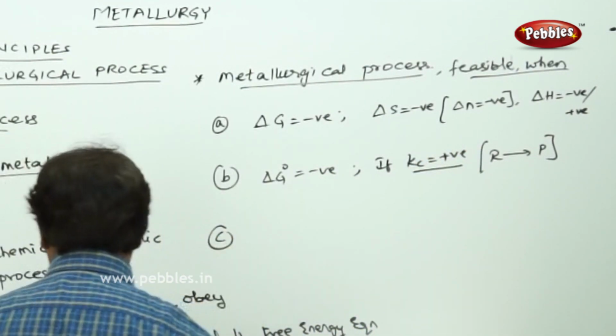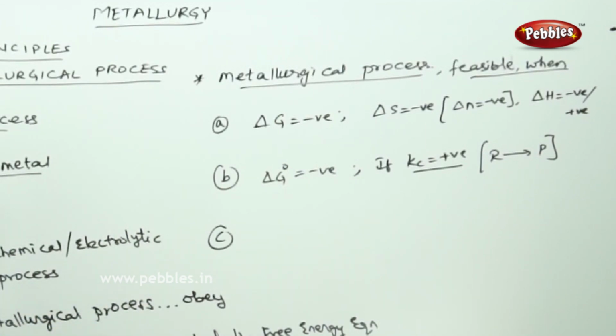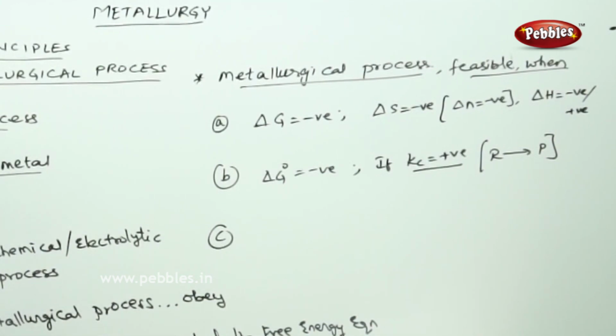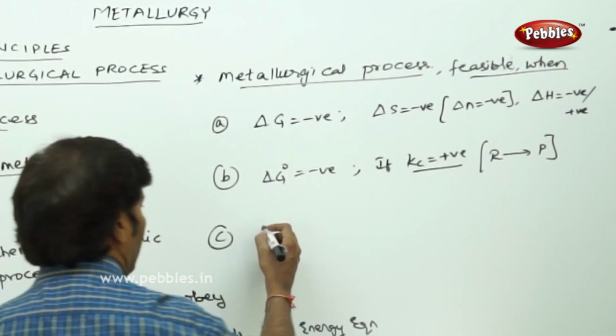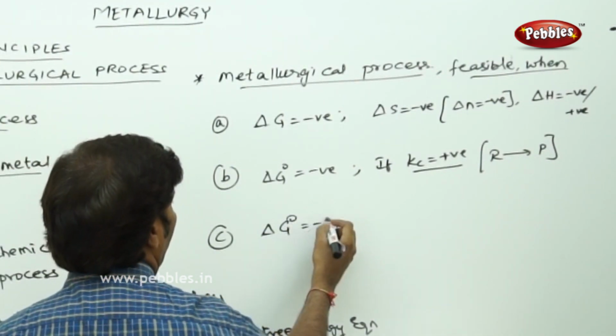And in the third case, the standard free energy of the electrochemical or electrolytic process, if you take the overall value of the E naught of cell, delta G naught should be negative.